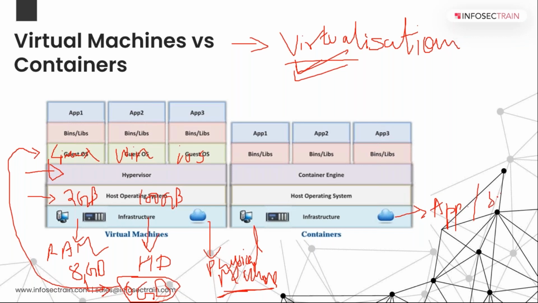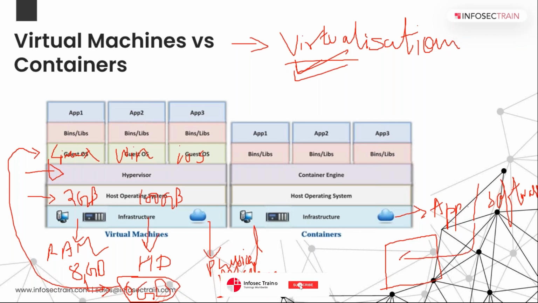So what we will do, we will put all your bin files, your library files, your configuration files, right? All the other resources which will be needed to run this particular application or software at a single place, right? So that whenever someone wants to run this particular application, he can call this particular thing.